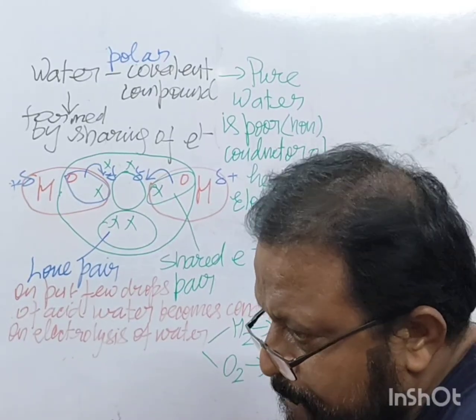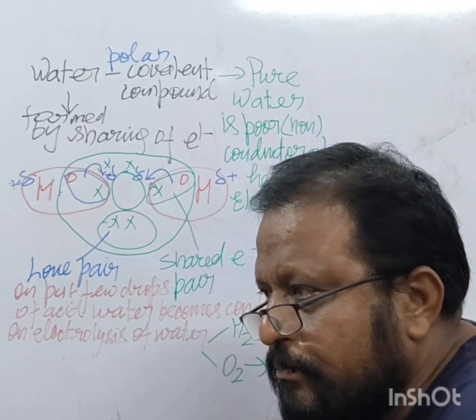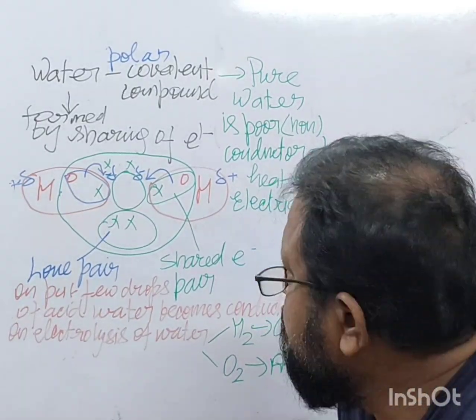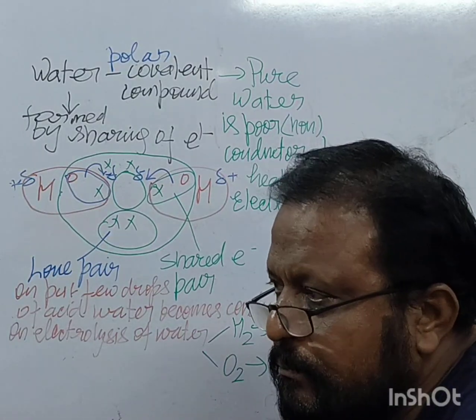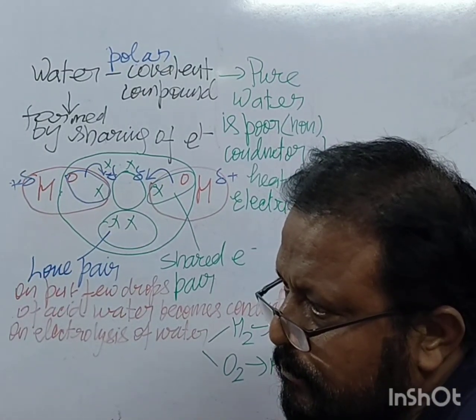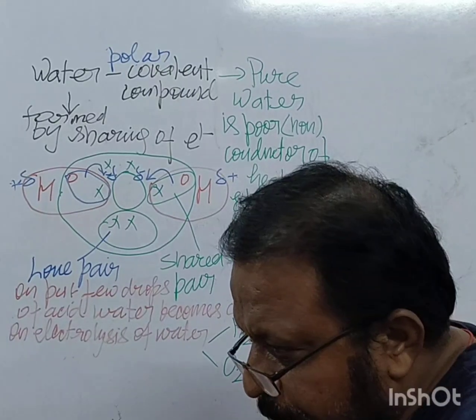Pure water freezes at 0 degrees Celsius under normal pressure in 1 atmosphere. The freezing point of water decreases with an increase in pressure. When pressure increases, what happens?